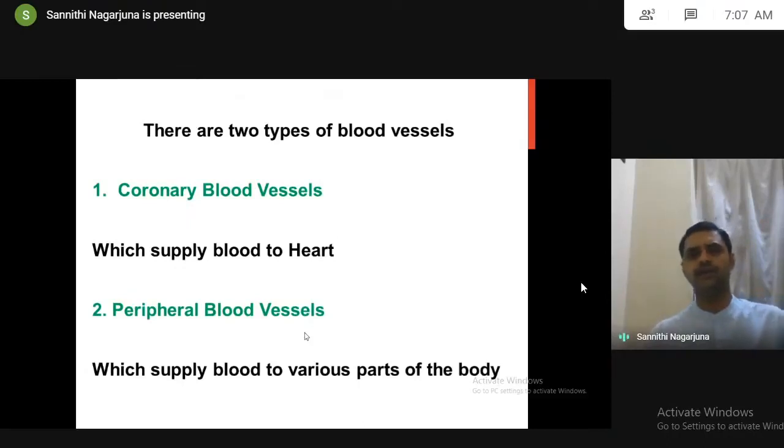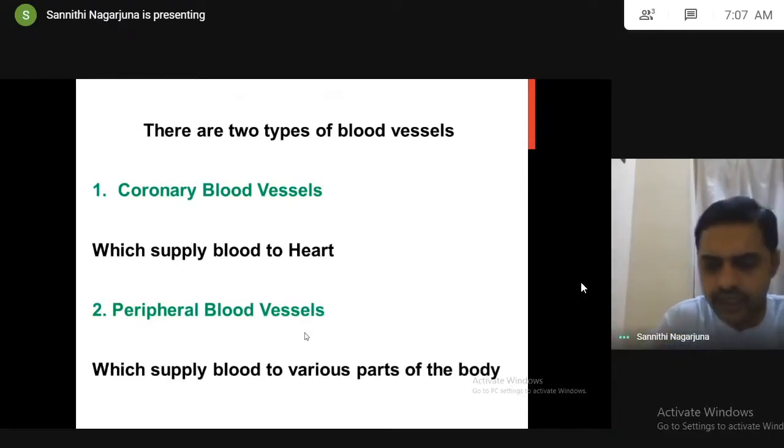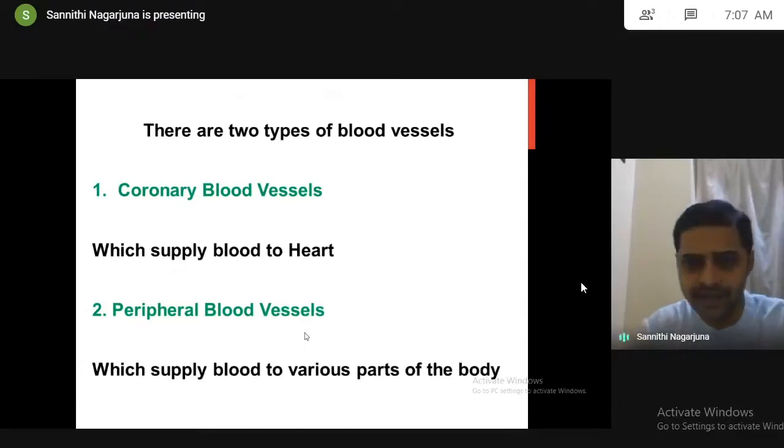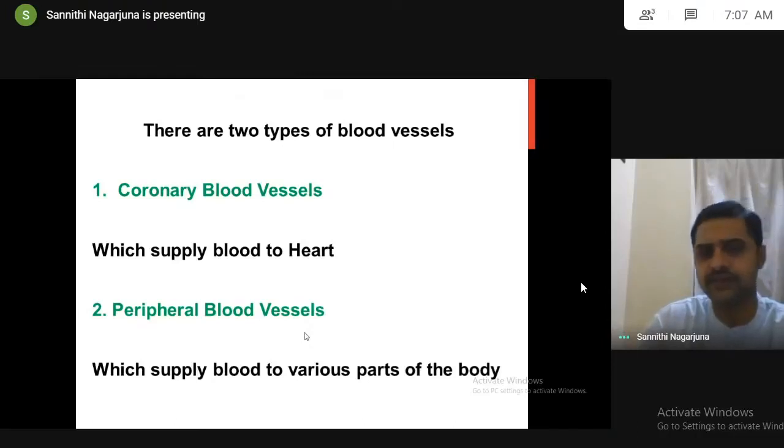But coming to our point of view, there are different ways of classification of blood vessels. We have different classifications of blood vessels, am I right? Arteries, veins, arterioles, venules, capillaries, likewise you can say. But our discussion is majorly related to these two types of blood vessels. One is called coronary blood vessels, and another is called peripheral blood vessels.